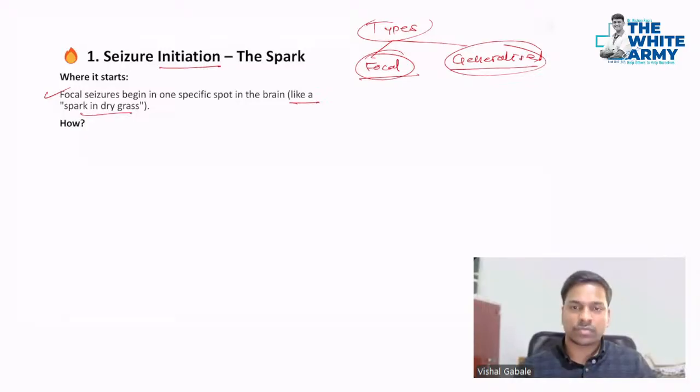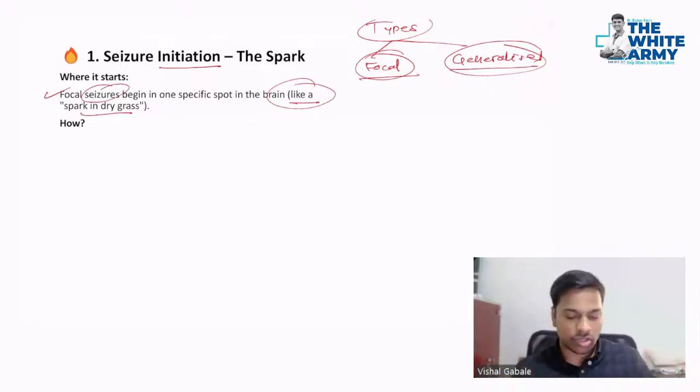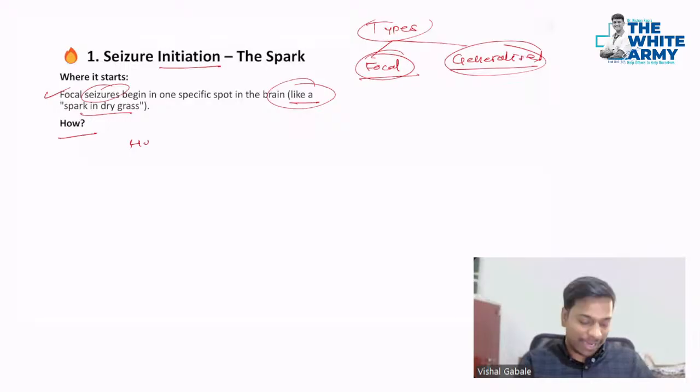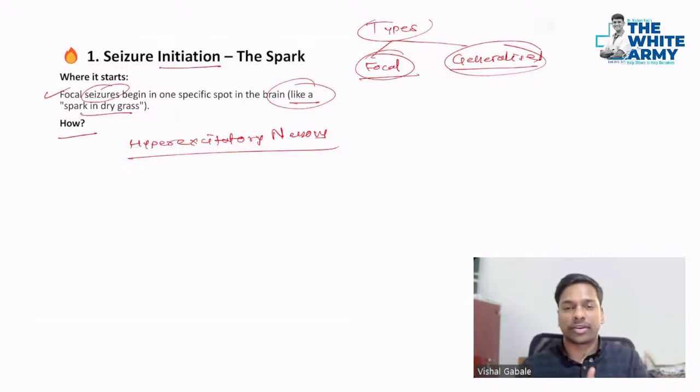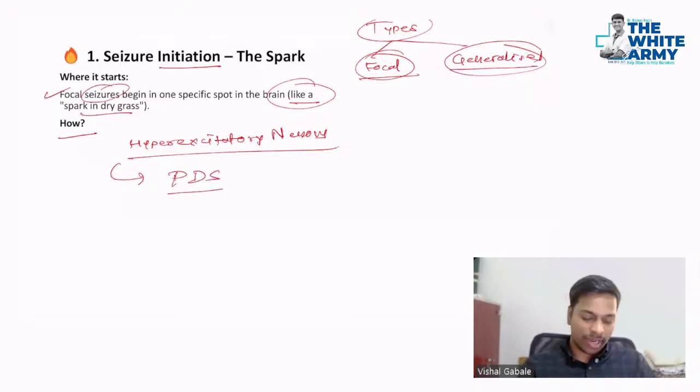Recording in progress. Okay, so yeah, we were talking about how the seizure initiation occurs. You can imagine it as a spark in dry grass. So let's see how it occurs. Whenever there are hyperexcitatory neurons, seizure initiation will occur. How do these hyperexcited neurons arise? This occurs due to the paroxysmal depolarization shift, that is PDS. And how this PDS occurs, I will tell you the mechanism now.